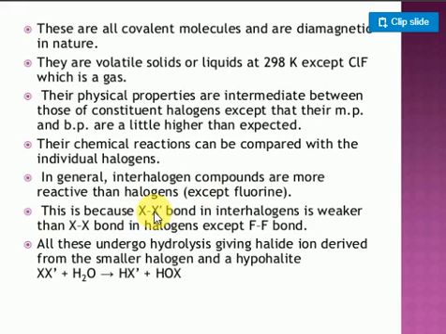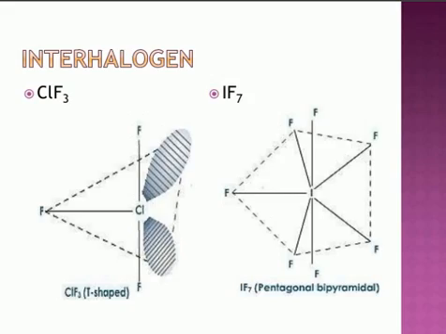Look at the F-F bond, it is weak because of inter-electron repulsions. All these compounds readily undergo hydrolysis. They form HX and HOX, hydrochloric acid and hypochlorous acid. This type of compound is formed easily.